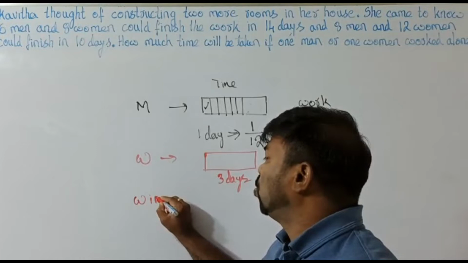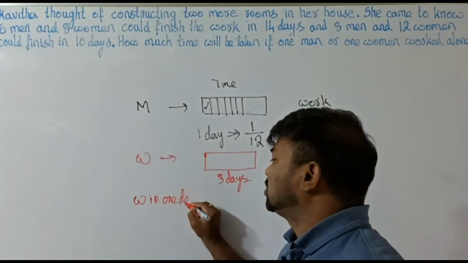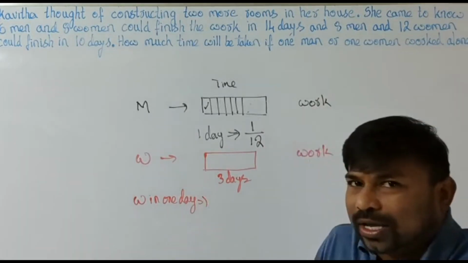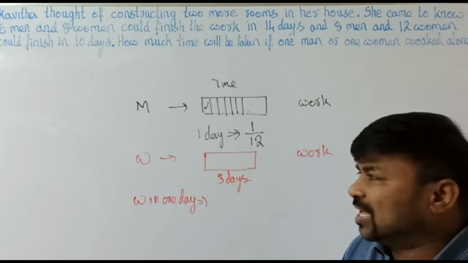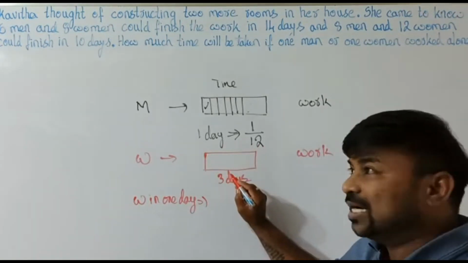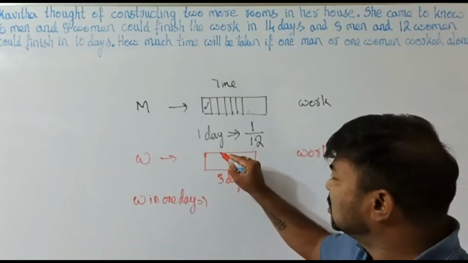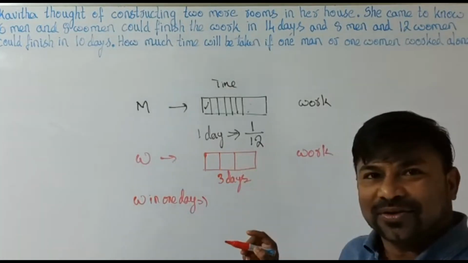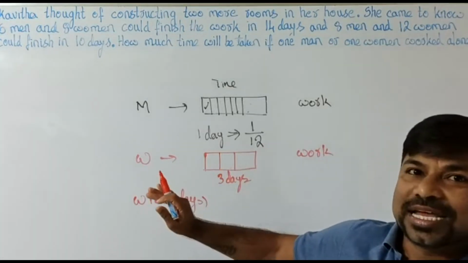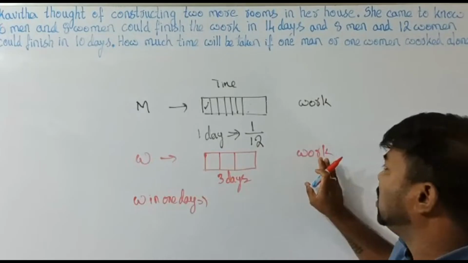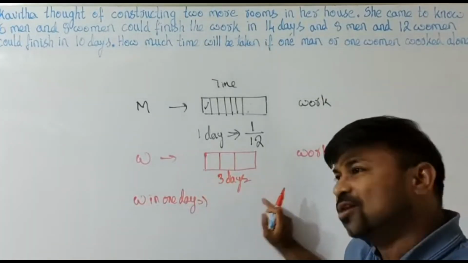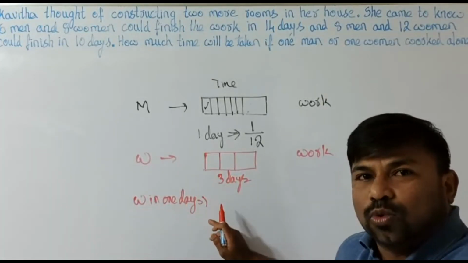If we are able to know that, let me make you a better example. Number of days: 3 days. This is just an example. If a woman can complete the entire work in 3 days, what is the work done by the woman in 1 day?